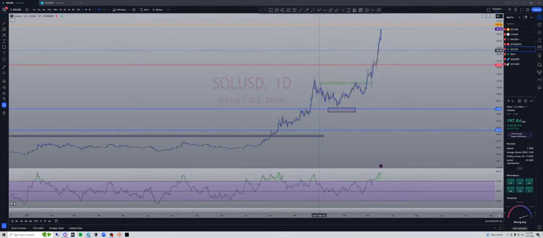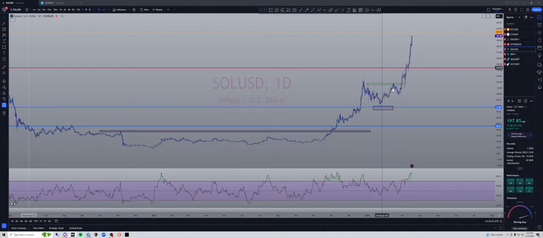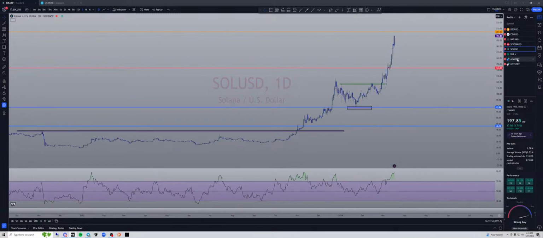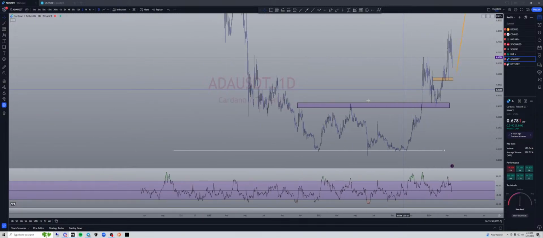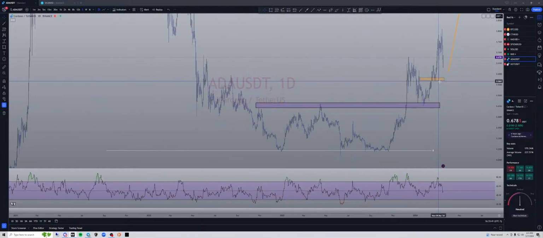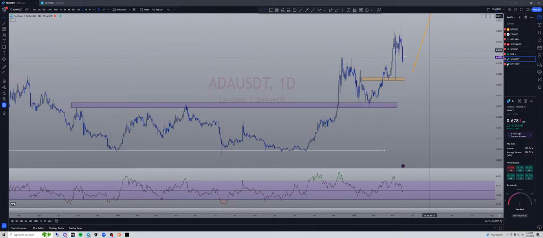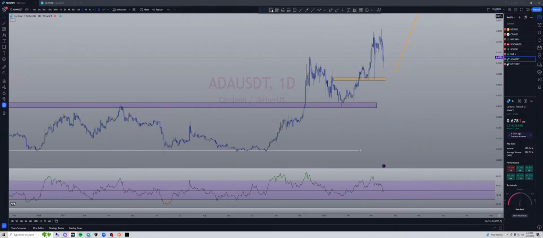Solana, which is my girl. Look at her go. Let's go, dude. Look at that rocket up. And we've got some NFTs in Solana, so I'm all good for that. My other one that I'm heavily invested in is Cardano. And as you can see, we have a little bit of pullback, but we're hoping this is going to find support, really in this area, either right there or this orange area where I have right here.